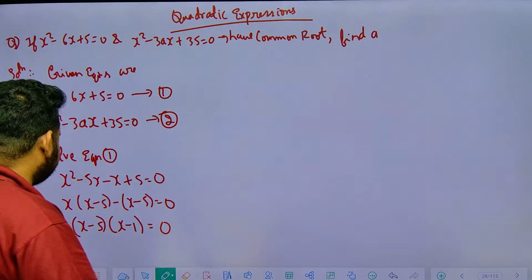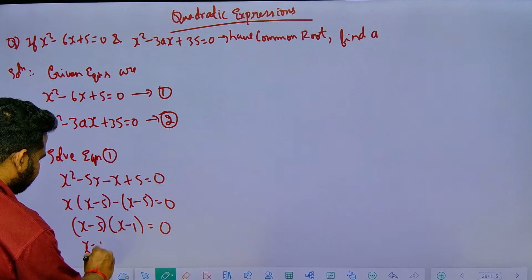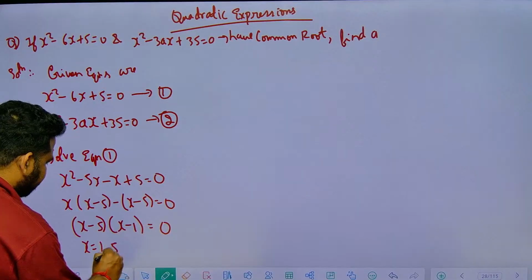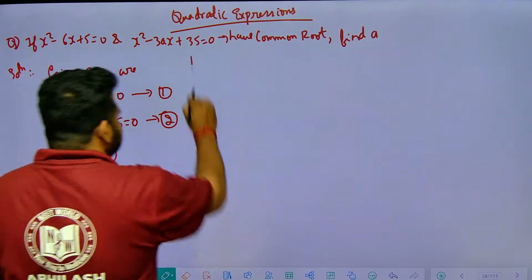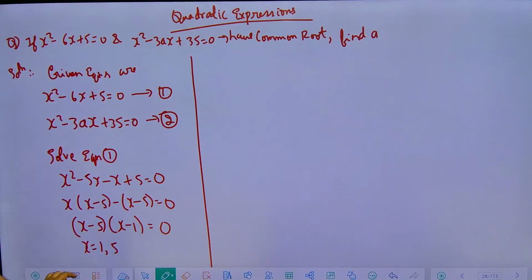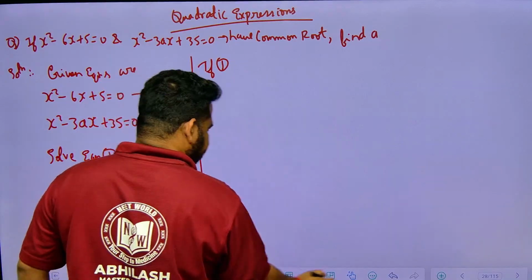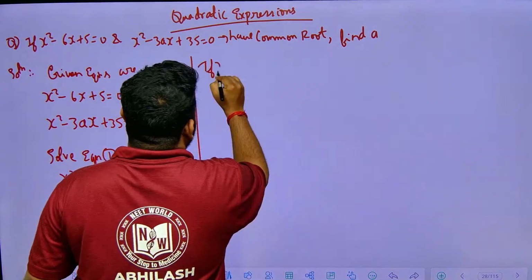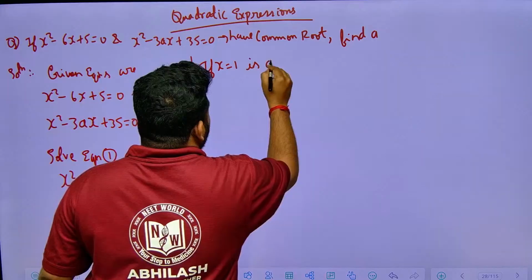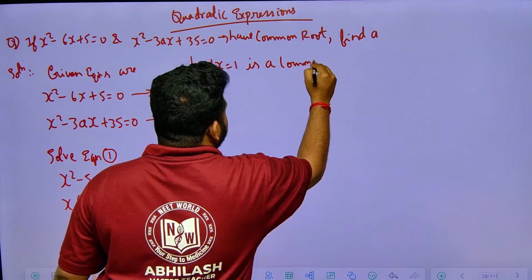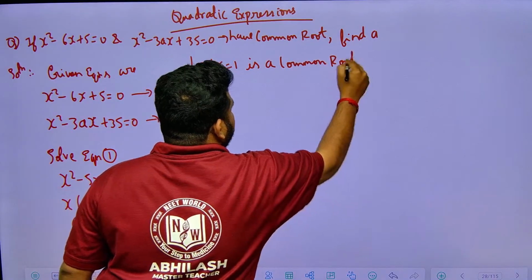Now x value will be equal to 1, comma, x value will be equal to 5. So there are two possibilities, x can be 1 or x can be 5. If x is equal to 1 is a common root, then what will happen?